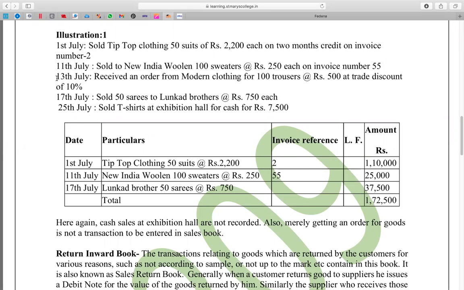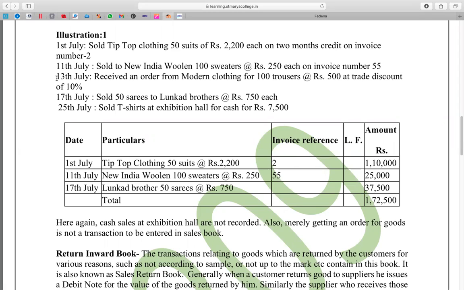But here in this context, we don't record anything, not even a word. The third transaction we will not be recording.